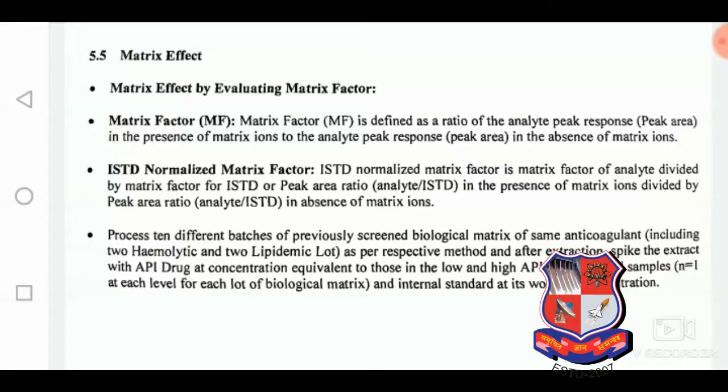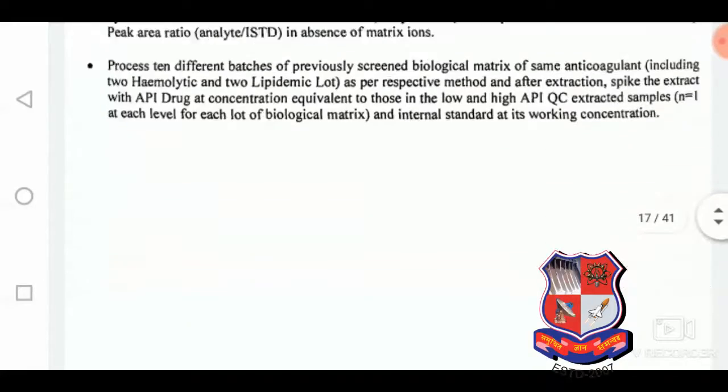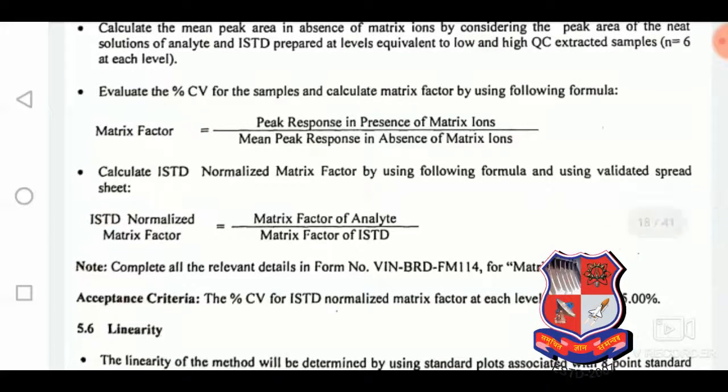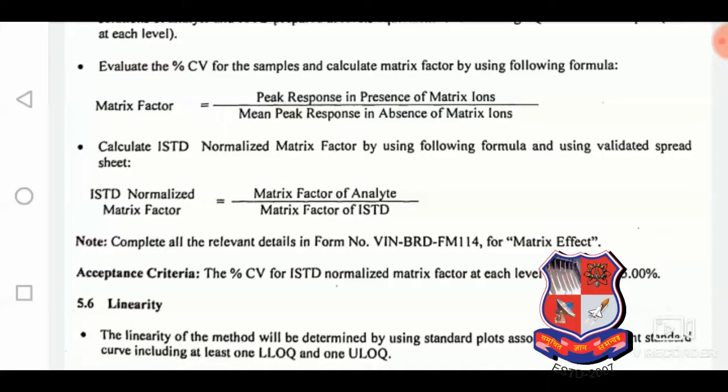Generally, both the ISD and the analyte should be assessed for how they perform in the absence of matrix ions. That is the main thing involved in this experiment. The matrix factor evaluates the percent CV for the samples, calculated by the formula: peak response in presence of matrix ion divided by mean peak response in absence of matrix ion.